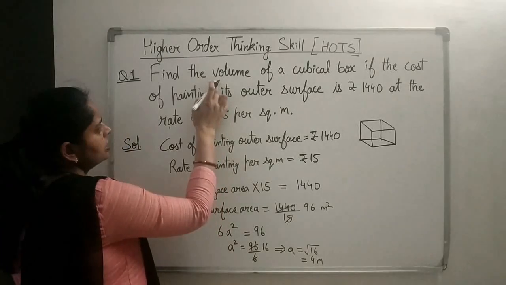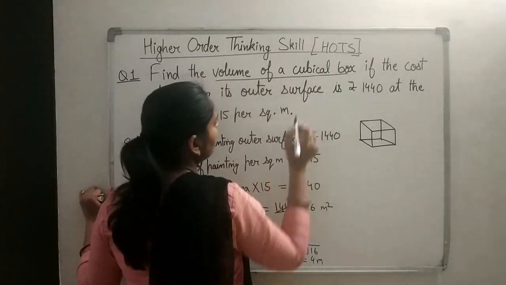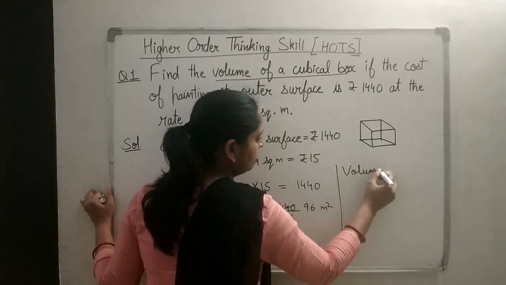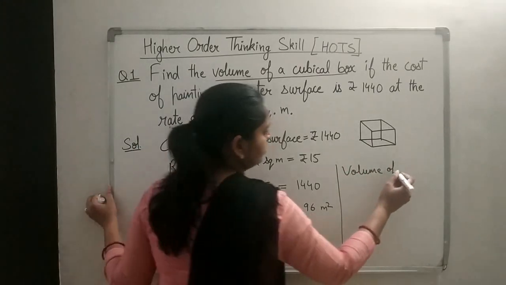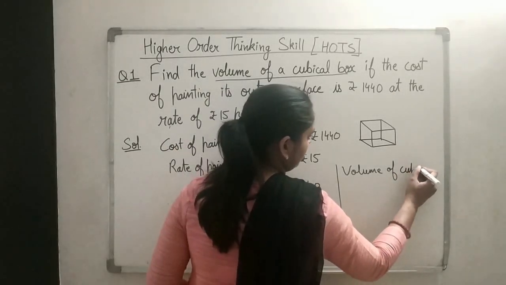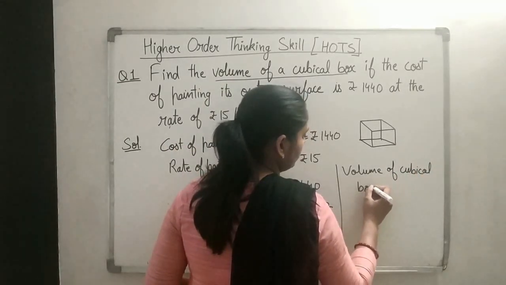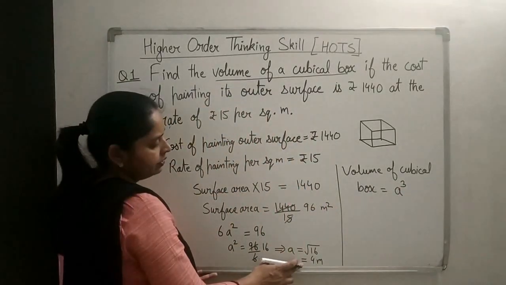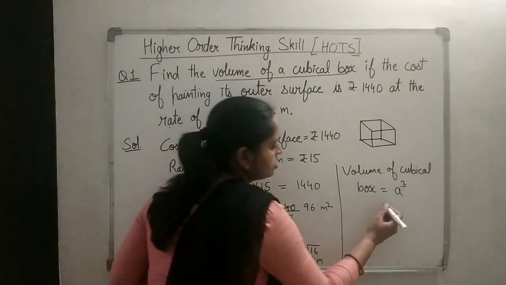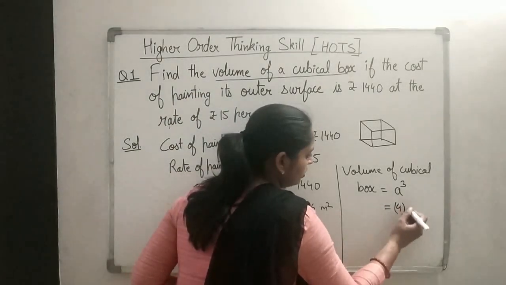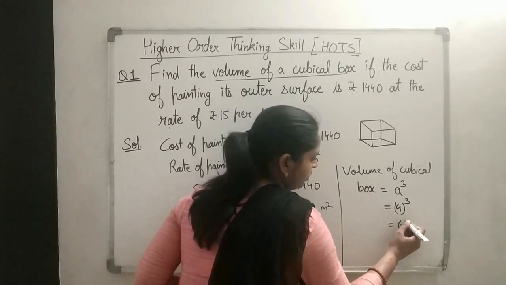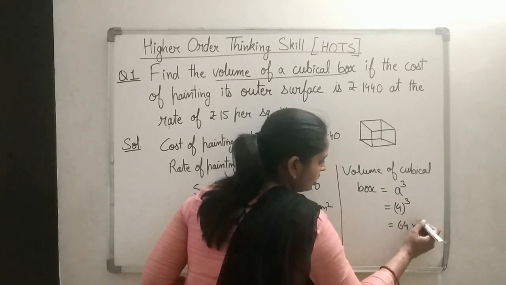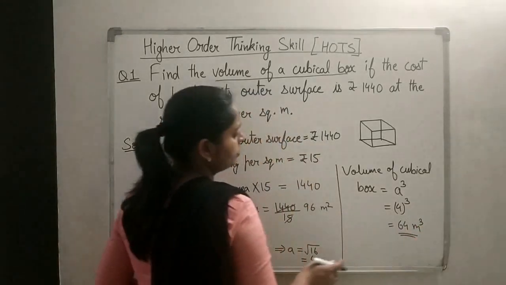But the question is asking for the volume of the cubical box. And volume of cube, you know. Volume of cubical box we have to find. And volume of cube is how much? A cube, that is the edge cube. And a we have calculated as 4 meter. So that will be equal to cube of 4. That is 64. And unit of volume is how much? Meter cube, because meter is the unit and cubic unit is there. Okay.